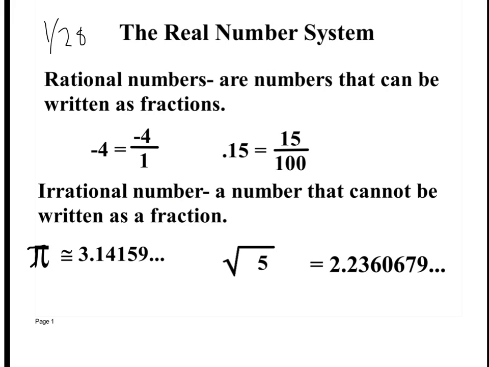This is what we're adding. Irrational number: a number that cannot be written as a fraction. This is pi, and this symbol means it's roughly equal to, it's close to 3.14159, and it continues on. 265358979, and it goes on. It doesn't end. It doesn't repeat. It doesn't have a pattern. So we consider that an irrational number because we cannot write that as a fraction accurately.